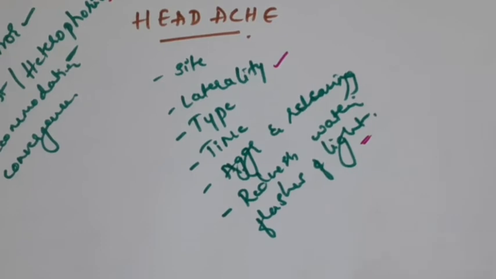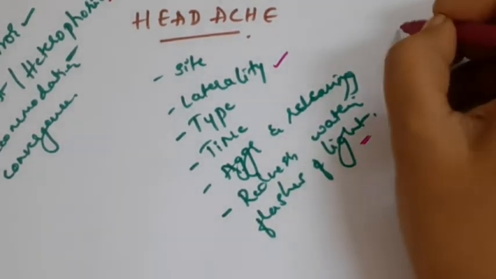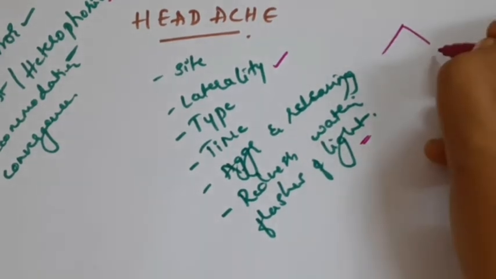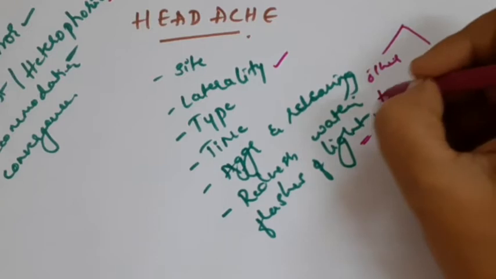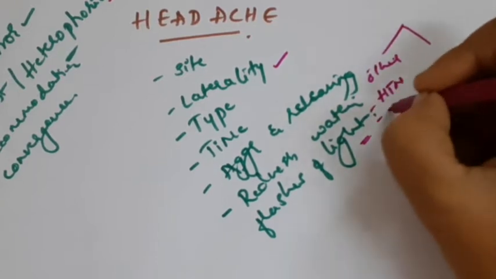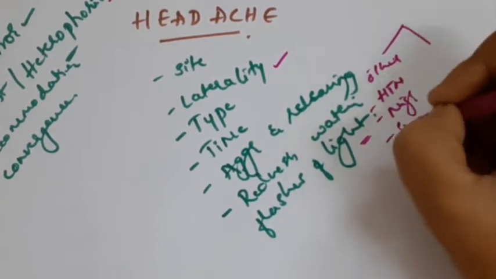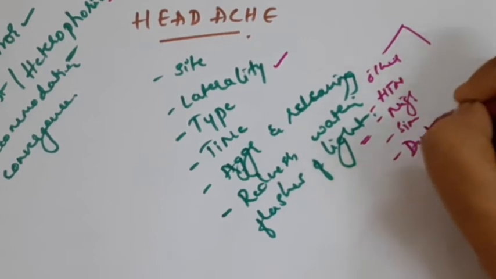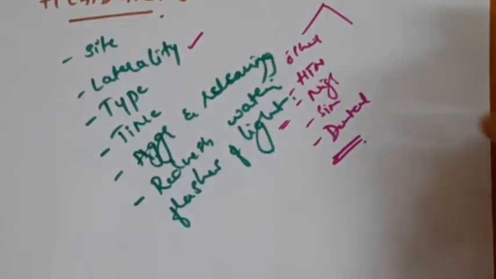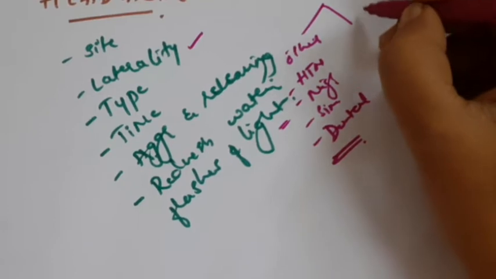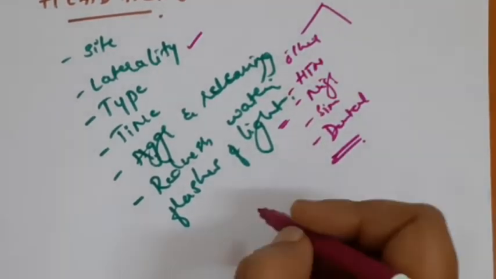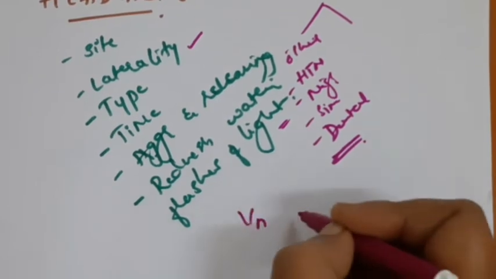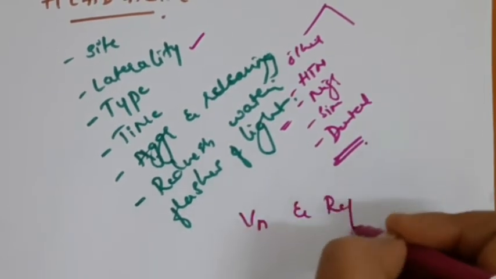So what to do in ophthalmology OPD when the patient comes with headache? First, we have differentiated whether the cause is the eye or other reasons. Other reasons include hypertension, migraine, sinusitis and dental problems. These can all be non-ocular causes. Once you have ruled out other causes, go on examining for eye pathology. The first thing you should do is vision and proper refraction and correction.